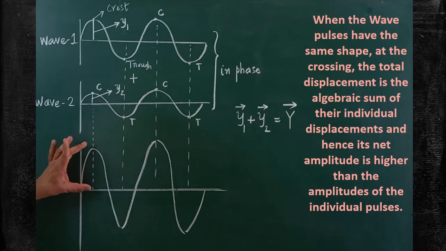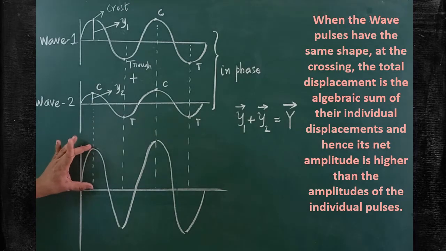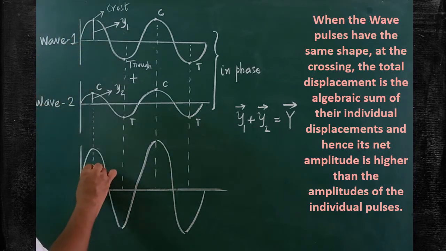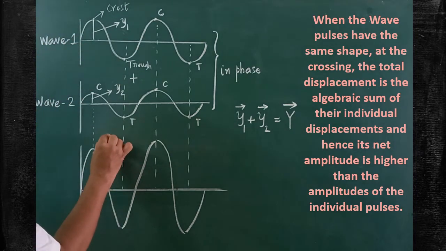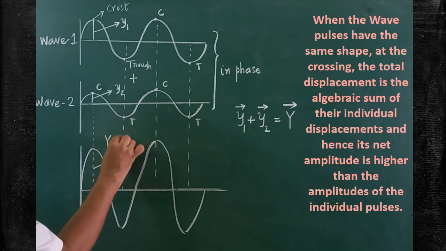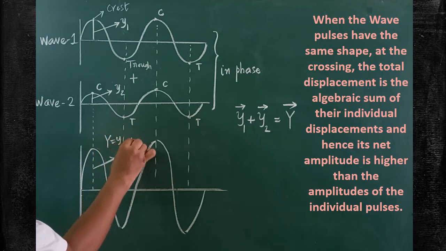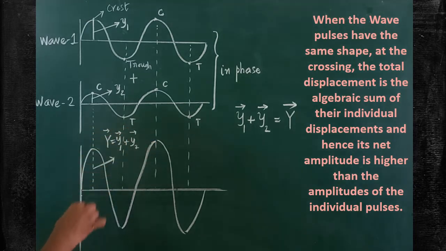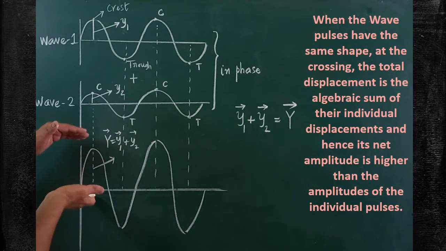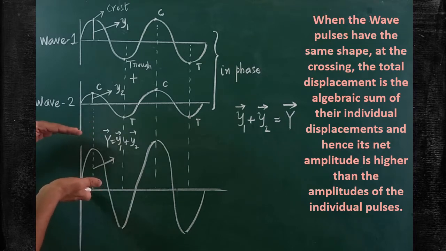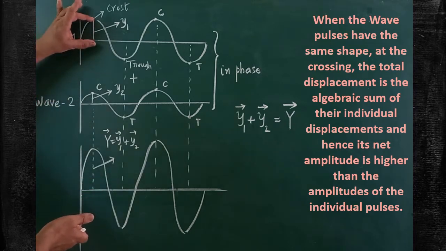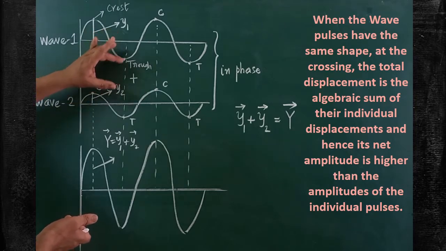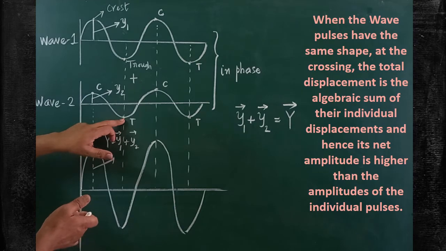Could you understand? If you calculate the net displacement, that one will be the addition of which two, y1 and y2. So, the net displacement of the resultant wave will be equal to y is equal to y1 plus y2. Are you clear? Both of them must be vectorially added. When these two are added and the total displacement will be bigger, the crest of the wave has to overlap with crest of the next wave, trough of the wave should coincide with the trough of the second wave.